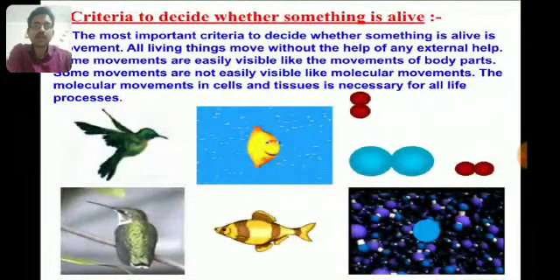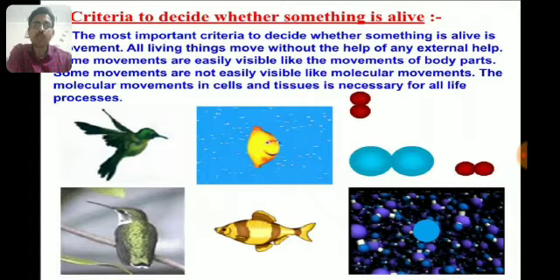Before we start life processes, first of all, we have to talk about the criteria that is used to decide whether something is alive. So what is the most important criteria? The most important criteria to decide whether something is alive is movement. Movement is called the essence of life. All living things move without the help of any external help.